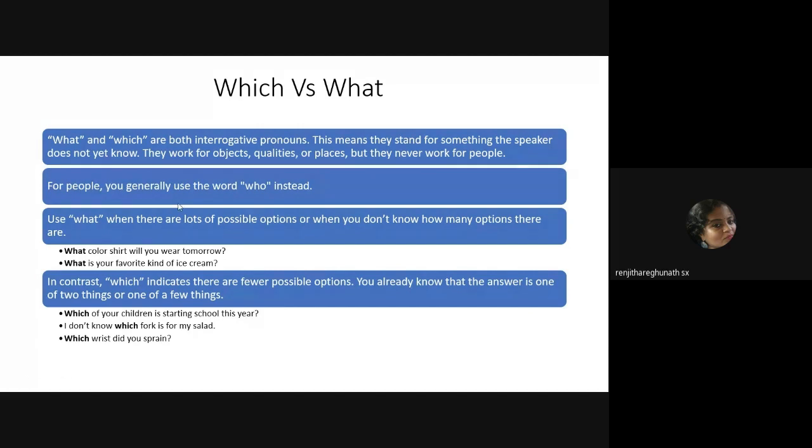So basically, which and what are both mainly used as interrogative pronouns, right? They're used mainly as interrogative pronouns, but they are both different. Sometimes they are used interchangeably.